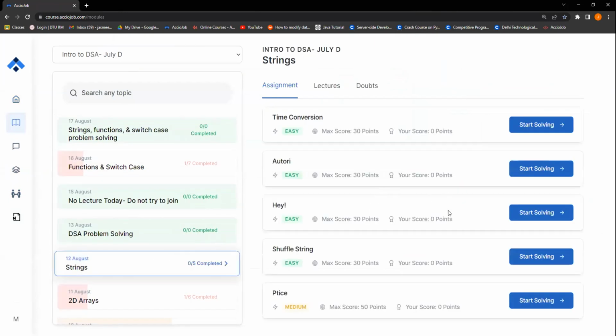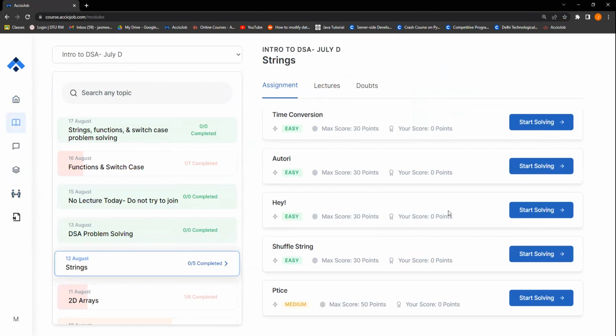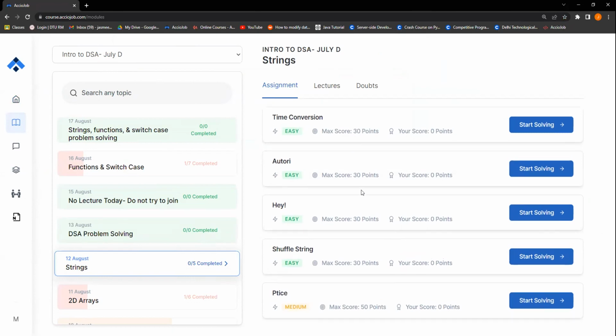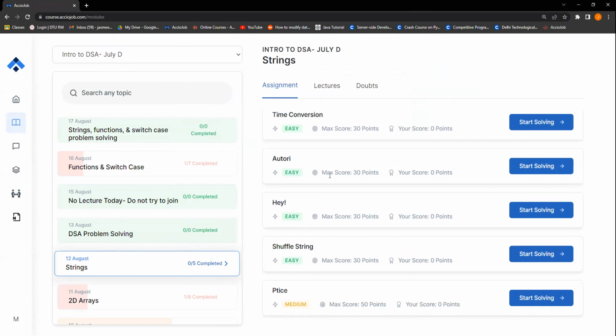Okay, so let's start with strings assignment. Are there any problems that other sirs have already taken? Is there any problem in the string assignment? I guess there are 5 problems for us to discuss. Is there any problem that is already covered?